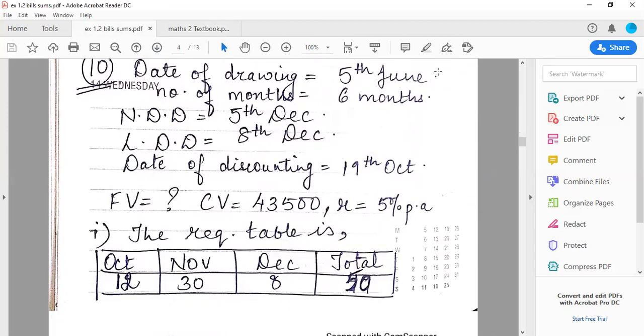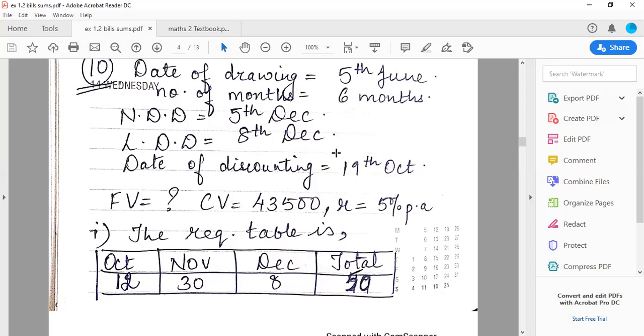So date of drawing 5th June, number of months 6 months. So the nominal due date becomes 5th of December and the legal due date becomes 8th of December. Date of discounting is already given 19th of October. So class, पांचों में से you have these two things, correct? आपके पास दोनों information है. तो what did I tell you? When you have both the information, सबसे पहले table आएगा, उसके बाद formula आएगा. So as you all can see, मैंने table पहले बनाया है यहाँ पे. So the required table is, the table starts from date of discounting.